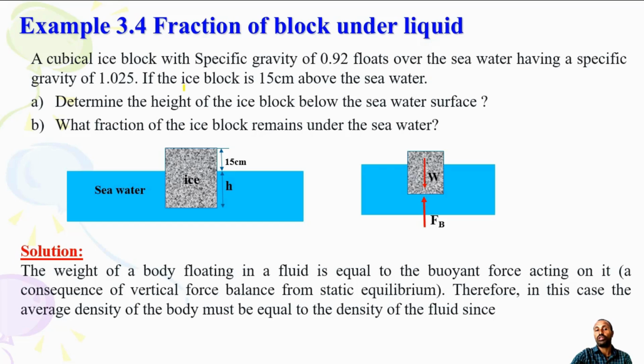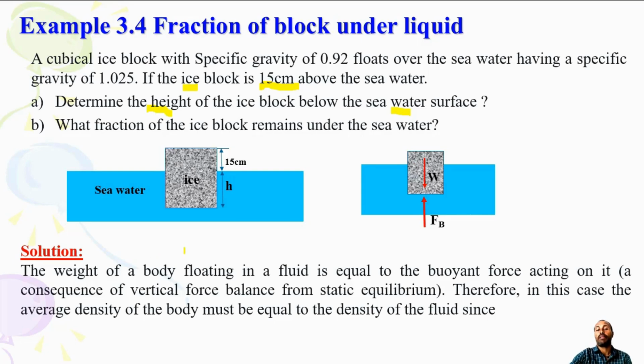If the ice block is 15 centimeters above the seawater, this one is seawater and this is the ice block, determine the depth of the ice block below the seawater surface, which is H. So what is the depth of the ice block below the seawater? The free body diagram is this one. Partially it is submerged, and partially it is above the seawater. So you have the buoyant force.